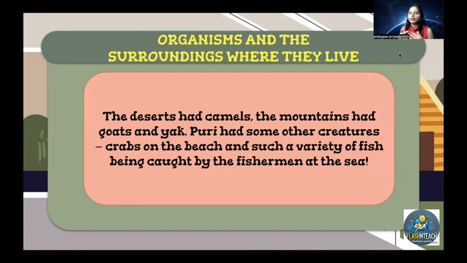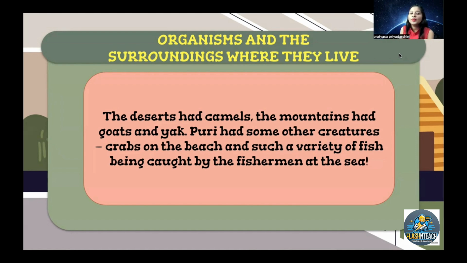For example, if I see a lot of lions or bears in my area, it must be that I live in an area with lots of forests. That's why I'm seeing them. But if you live in cities, you will find that there are fewer animals to see. You can see them in zoos, but not on the roads, right?